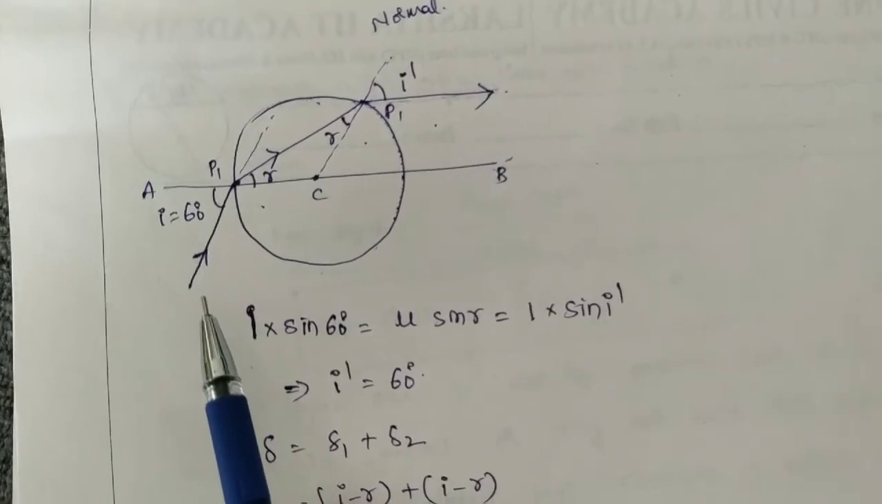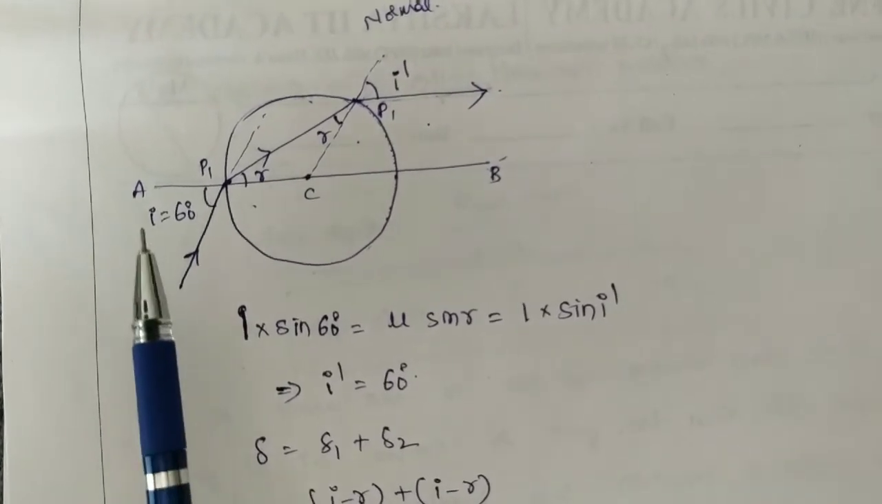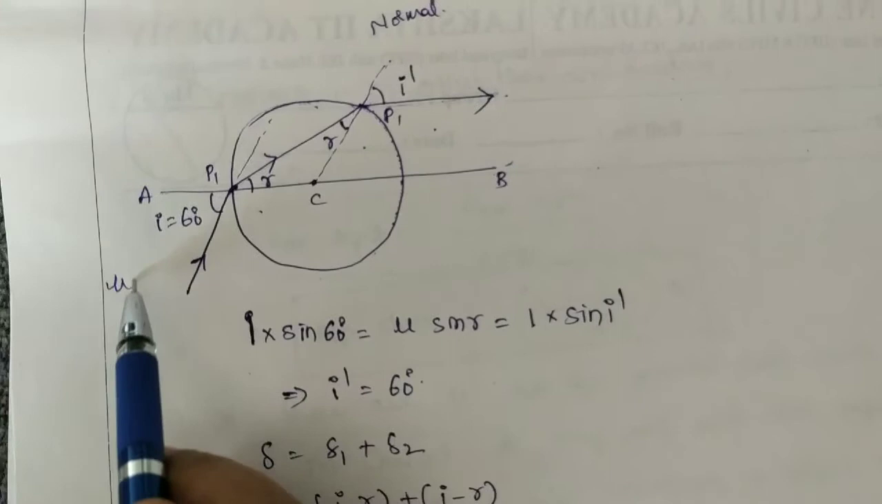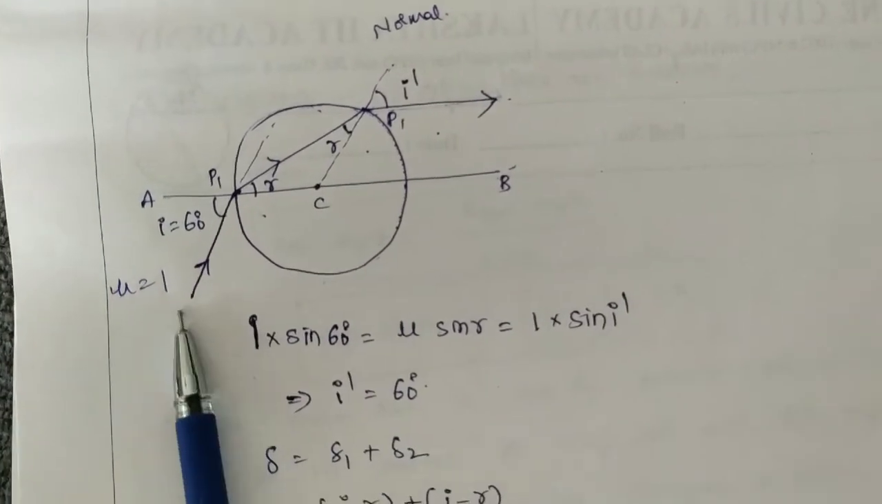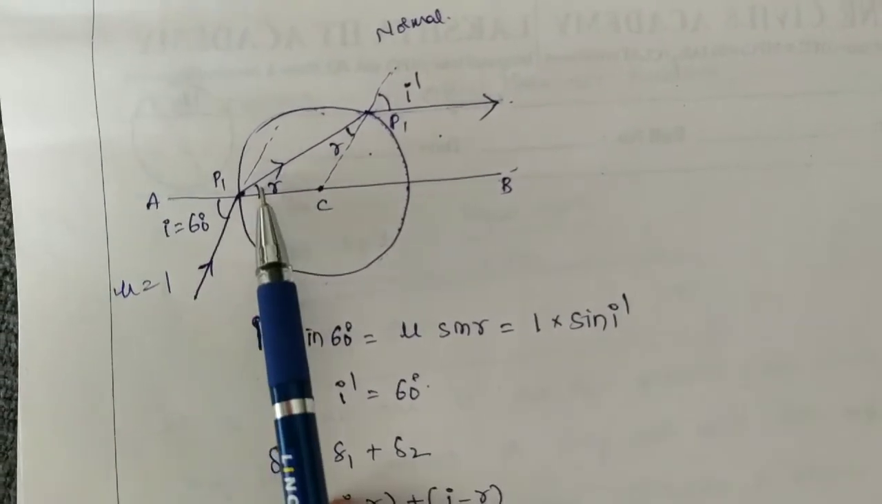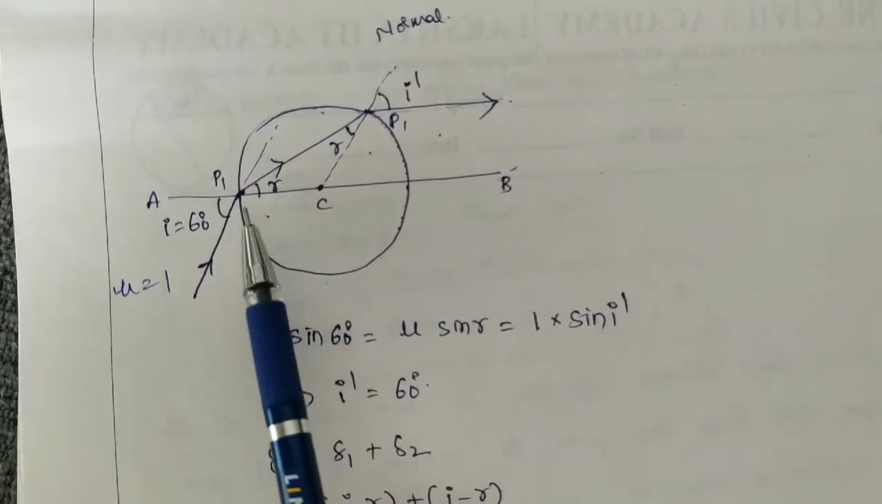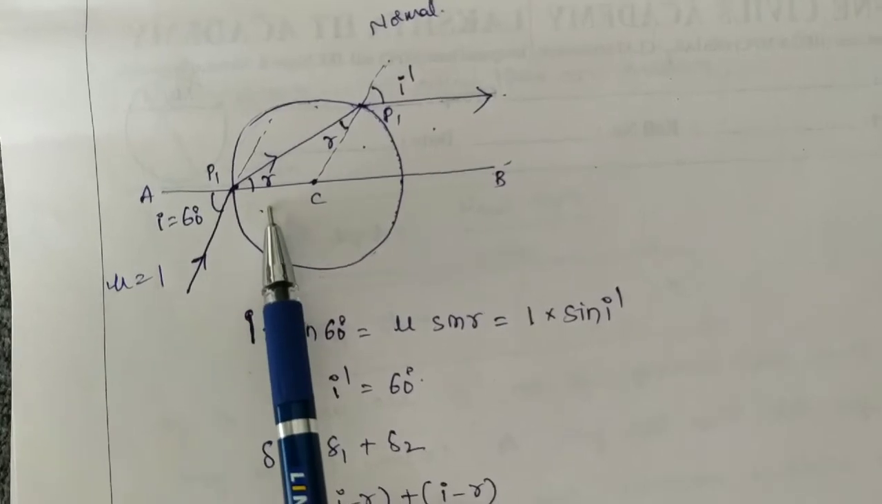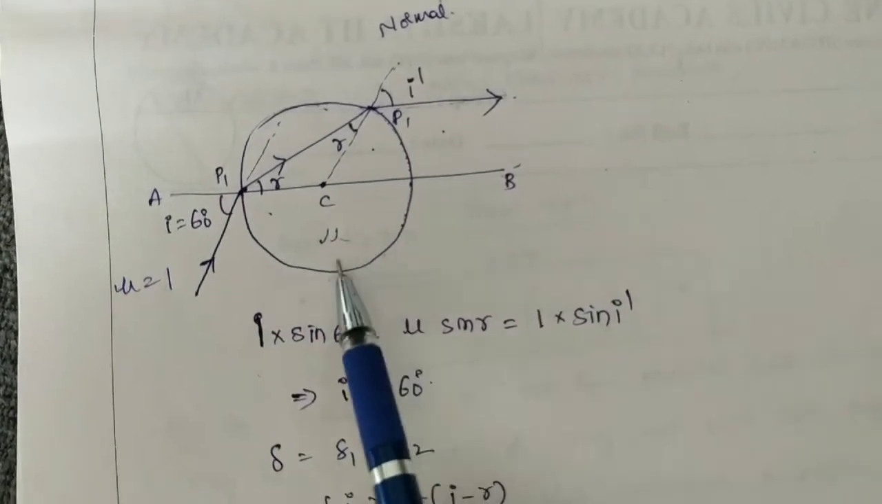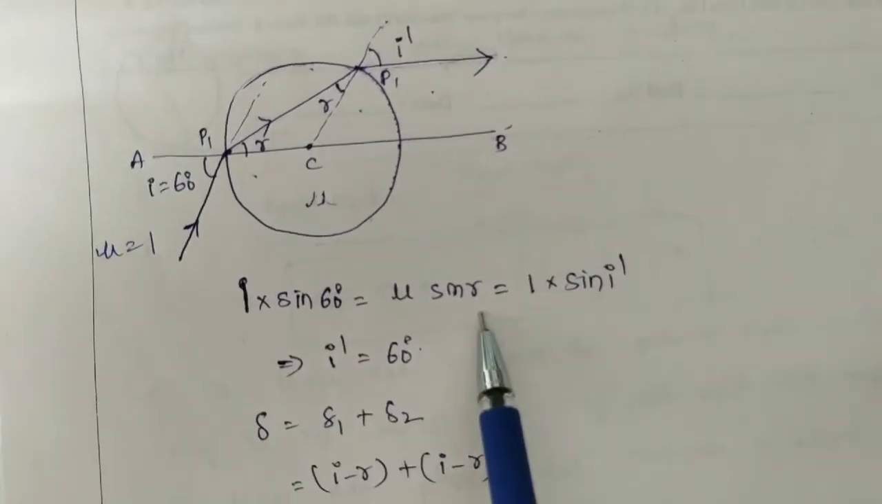Now here I am applying Snell's law at this point. You know mu sin theta is equal to constant. So from that I am writing the refractive index corresponding to air is nothing but 1 into sin 60. And this is the angle of refraction that I have taken. This is the normal and here is the refracted ray. So mu into sin r. The refractive index of the sphere is mu.